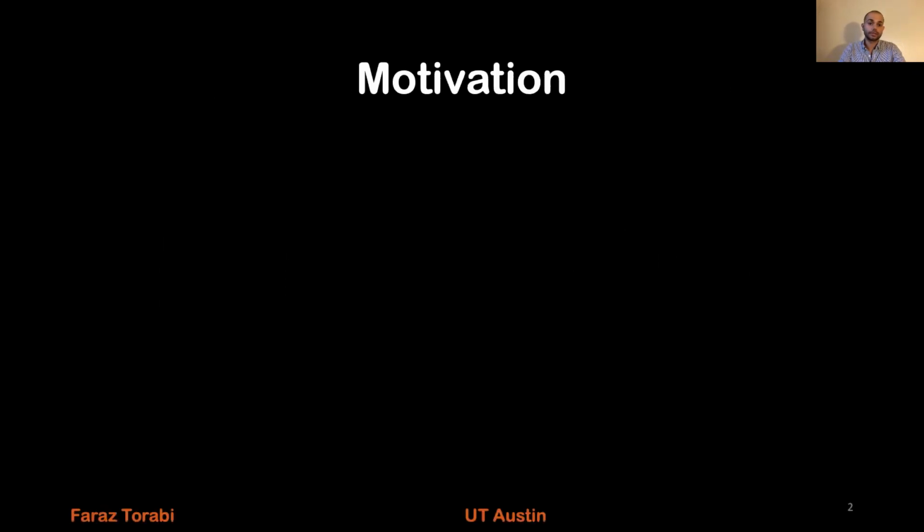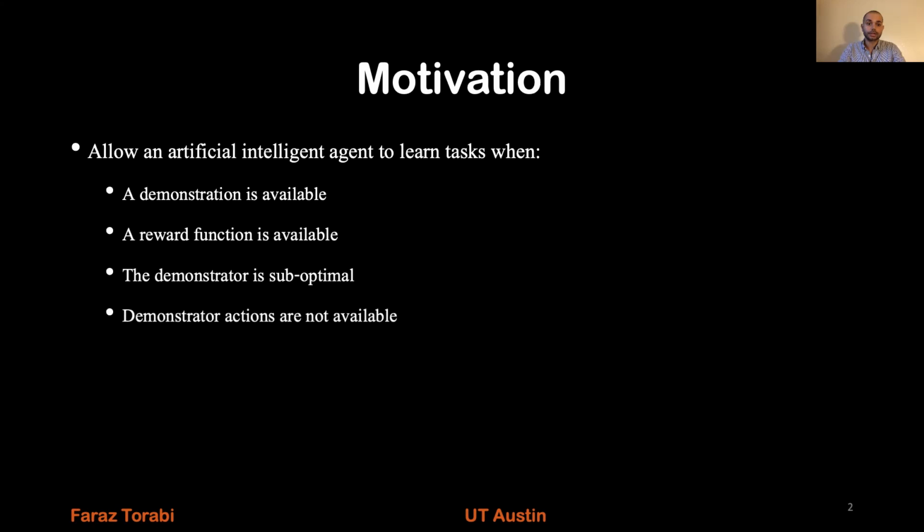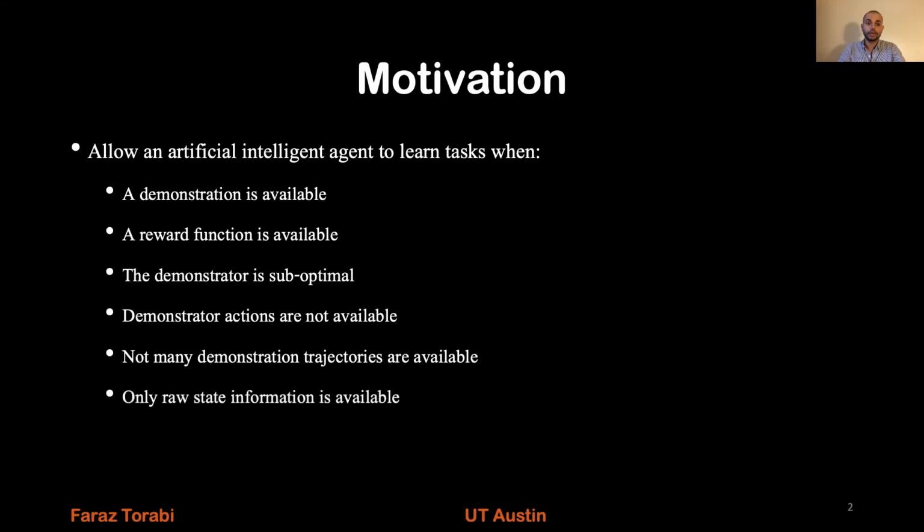The motivation of this work is to allow an artificial intelligent agent to learn tasks when a demonstration is available, a reward function is available, the demonstrator is suboptimal, demonstrator actions are not available, not many demonstration trajectories are available, and only raw state information is available.